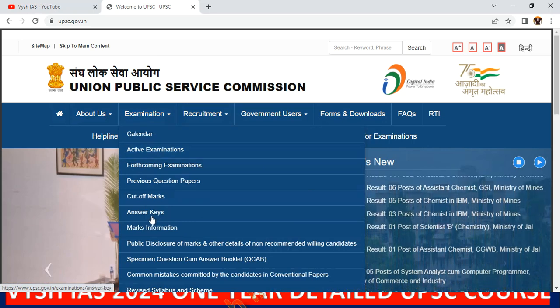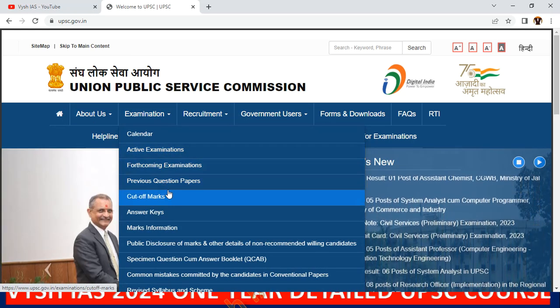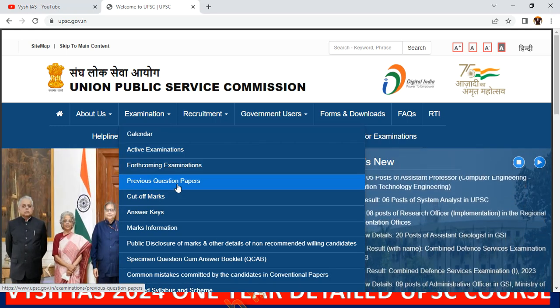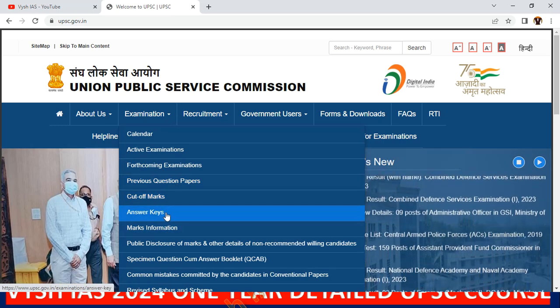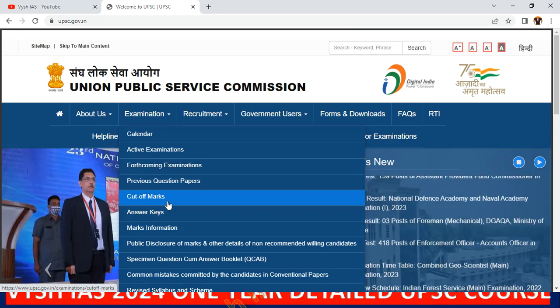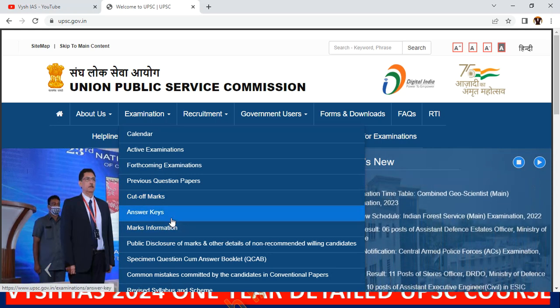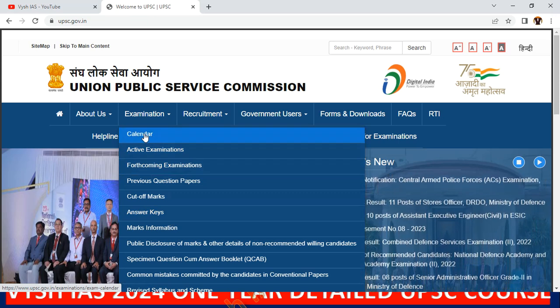Here everything: your active examinations, upcoming exams, previous year question papers. You cannot get very old question papers; you can get up to the last 2 years or so. And then cutoff marks, answer keys. Now the 2022 answer key and all is yet to come. Even the cutoff is yet to come. That will all come in the next 2-3 weeks. Then marks information also. Even the marks of what you scored last time if you gave the prelims are yet to be published. So here the first thing, calendar.